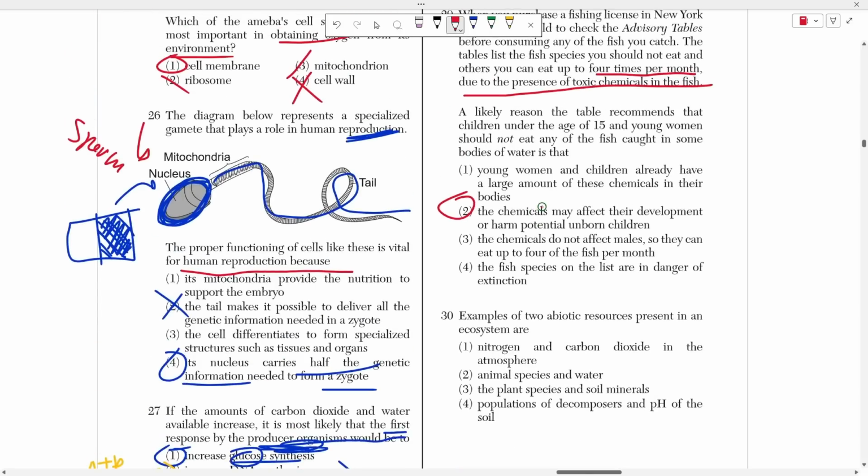All right, all these other choices don't make sense, right? If the fish was close to extinction, they wouldn't allow you to fish at all, right? And choice 3 is not wrong. These chemicals build up in males and females at the same time, right?